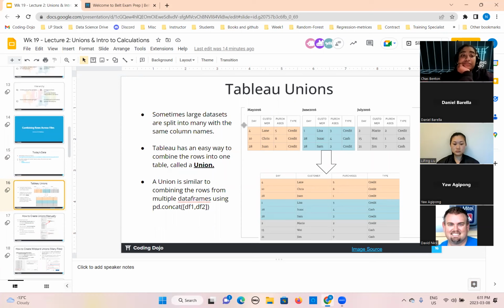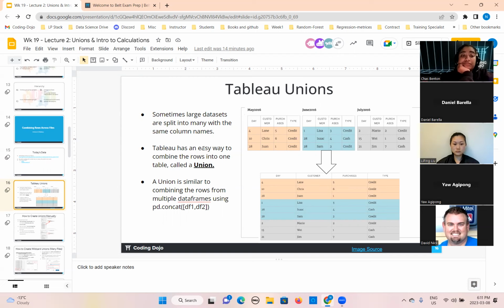First of all, we will talk today about Tableau unions. If we talk about the term union, union means you are combining two things together, right? One with another. It can be more than two. It can be more than three. It depends upon the requirement.